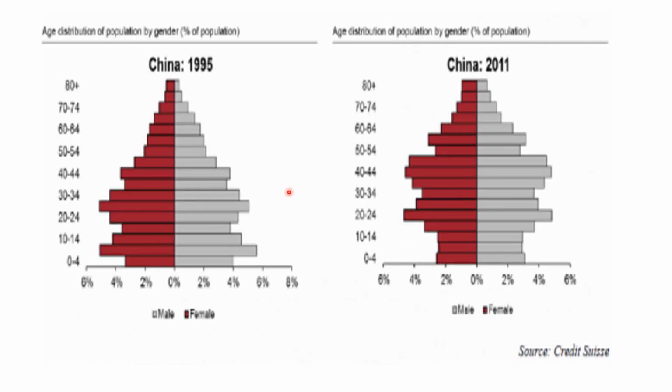So here you can see the population structure of China in 1995. It is roughly comparable to India. However, you can see here that the birth rate has reduced, so the under 5 children are fewer. But 5 to 10 years back the birth rate was good, so the 10 to 14 year children were higher. So here they got the benefit of the dividend.